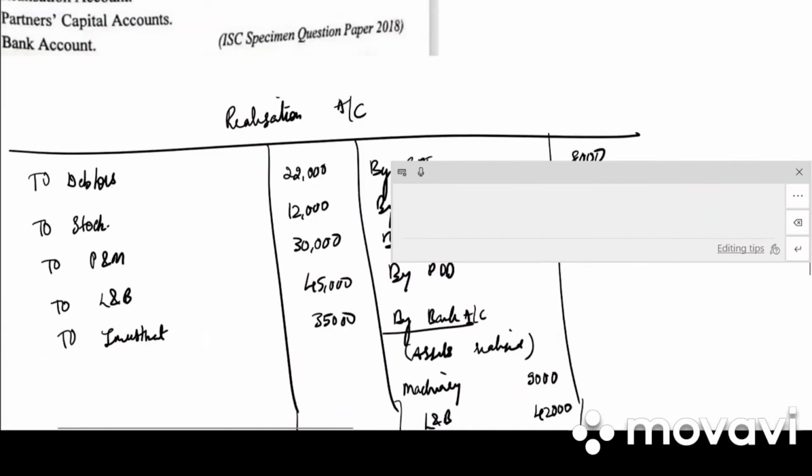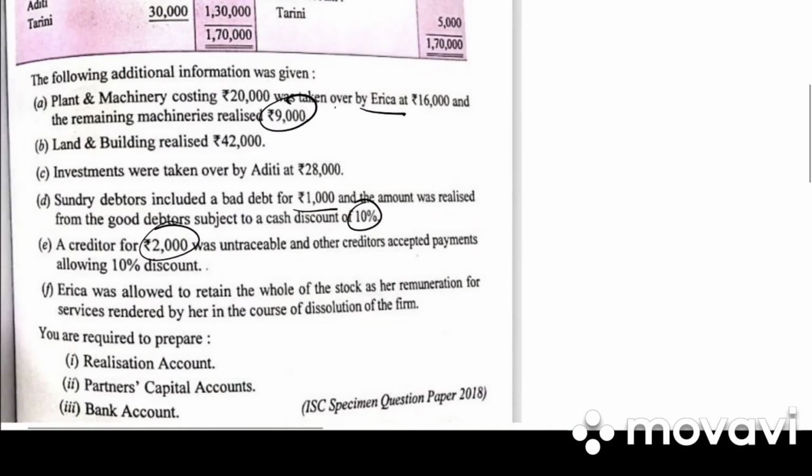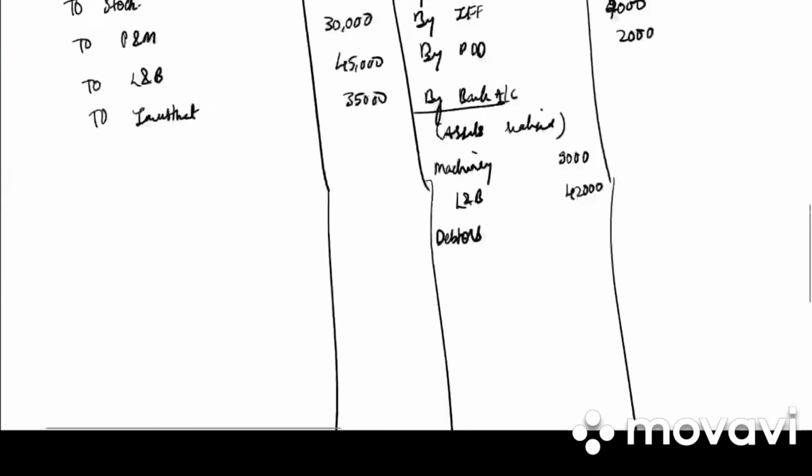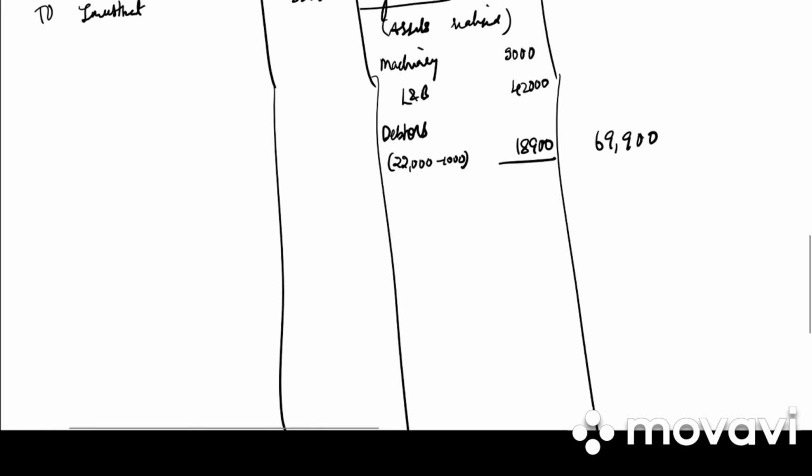It is 22,000. But out of 22,000 they have said that we are giving a discount of 10%. So out of 22,000, 1,000 are doubtful debts. So 21,000. 21,000 minus 10%, we get 18,900. So total of assets realized is 69,900.